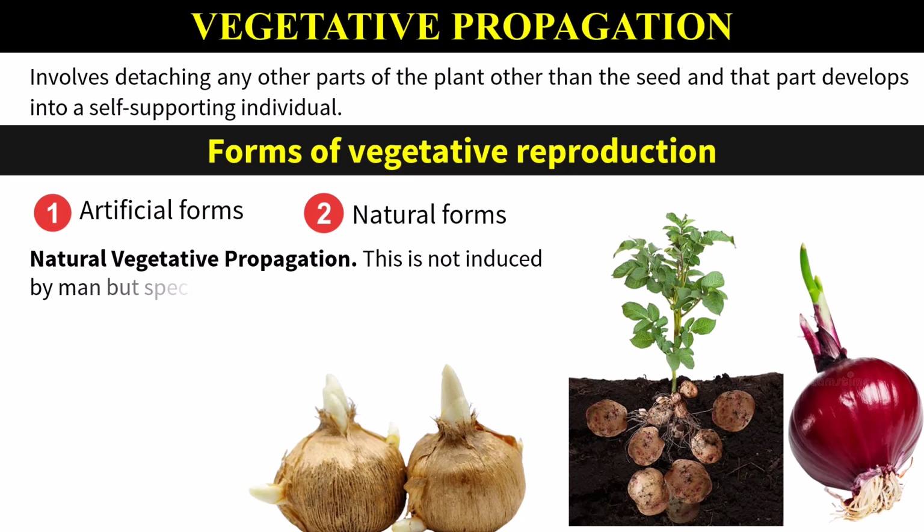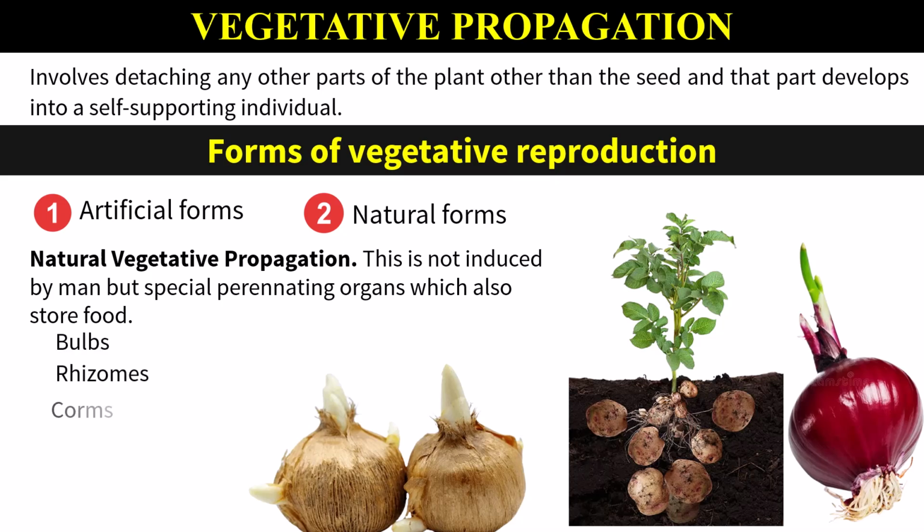Natural vegetative propagation. This is not induced by man, but special perennating organs, which also store food as a means of surviving adverse conditions, are used and develop into offspring. Such perennating organs include bulbs, rhizomes, corms, stem tubers, root tubers, stolons, leaves, suckers, etc.